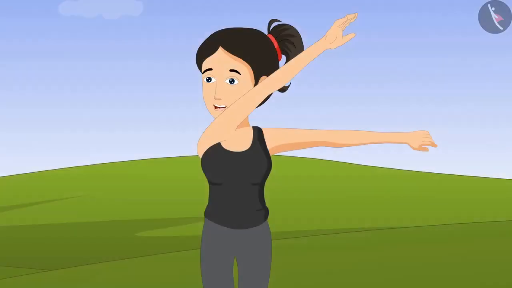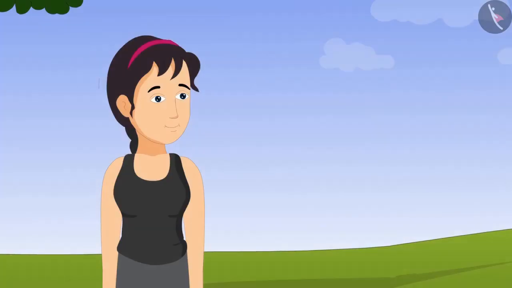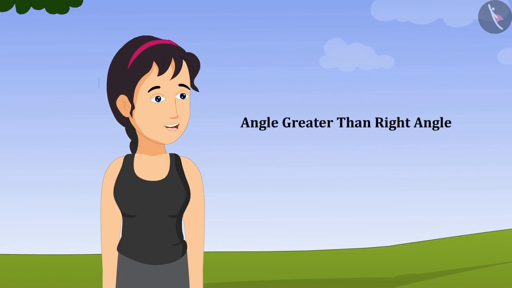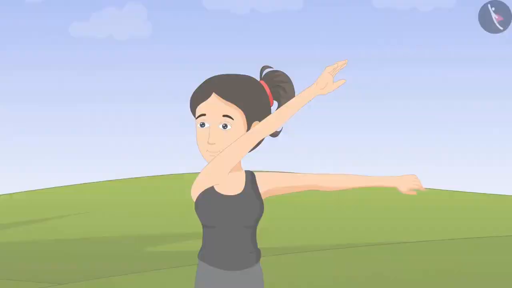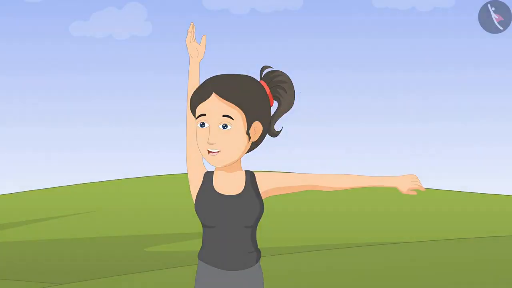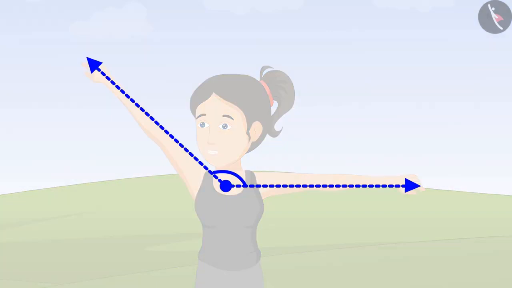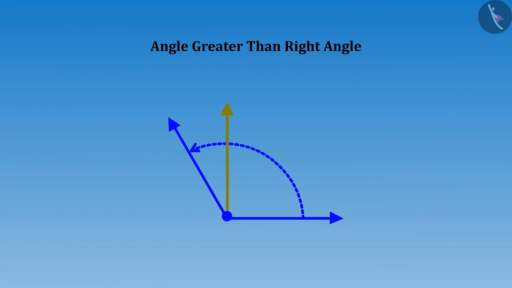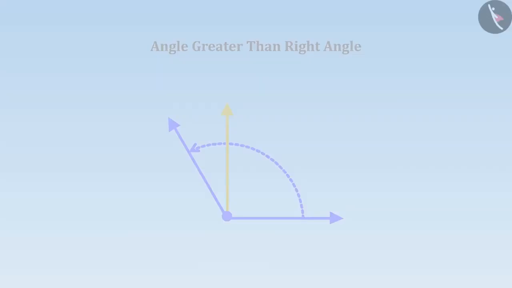That means this has become an angle less than a right angle. "Look, Didi, I have also made an angle less than a right angle." "Very good, Riva. You have made an angle less than a right angle. But can you make an angle greater than a right angle?" "Didi, if I increase the distance between my hands longer than that of the right angle, will it become an angle greater than a right angle?" "Oh wow, Riva, you are absolutely right. This is greater than a right angle."